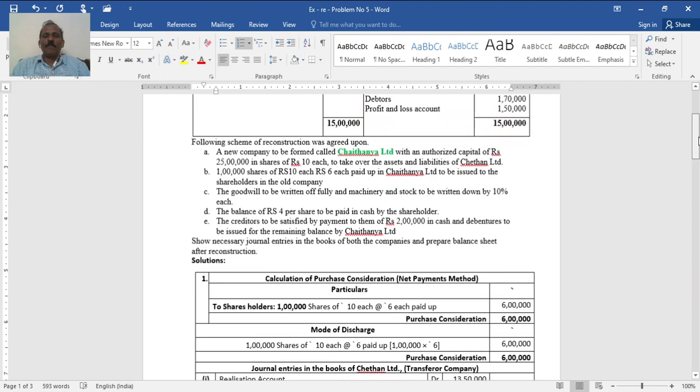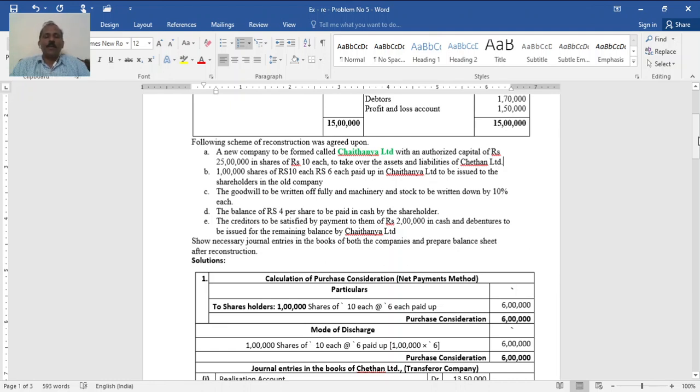In this problem, the authorized capital to be shown in the new balance sheet is 25 lakh, out of which the issued capital is 1 lakh shares of rupees 10 each, but credited as 6 paid up. In this case, you have to follow the payment method to determine the amount of purchase consideration. And the rupees 4 per share is paid in cash by shareholders after the completion of the actual reconstruction. Those shareholders of old Chetan Limited who receive shares in Chaitanya Limited have to pay the 4 rupees balance on final call.